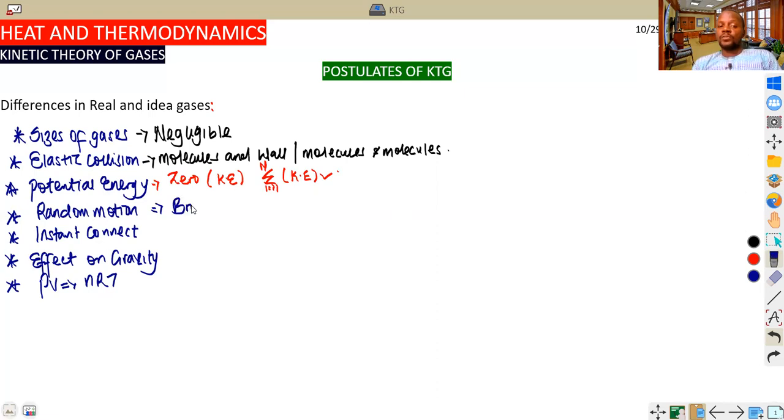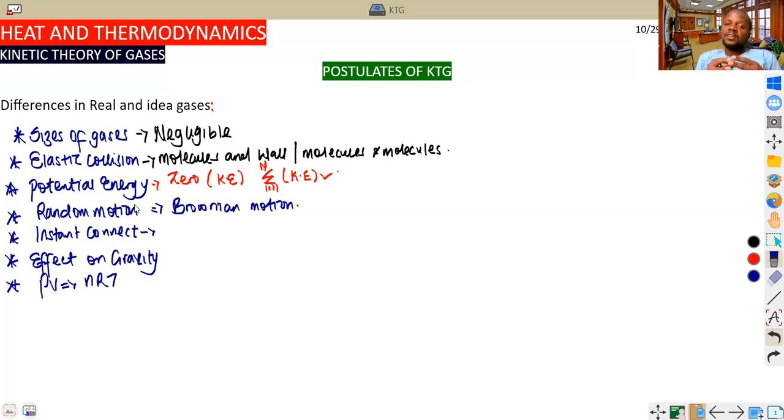Brownian motion, which is also very important, which I believe we have studied before in early classes. Another important thing is talking about the connection. When we talk about the connection, there's also a kind of instant connection between real gases, which is not available in ideal gases.